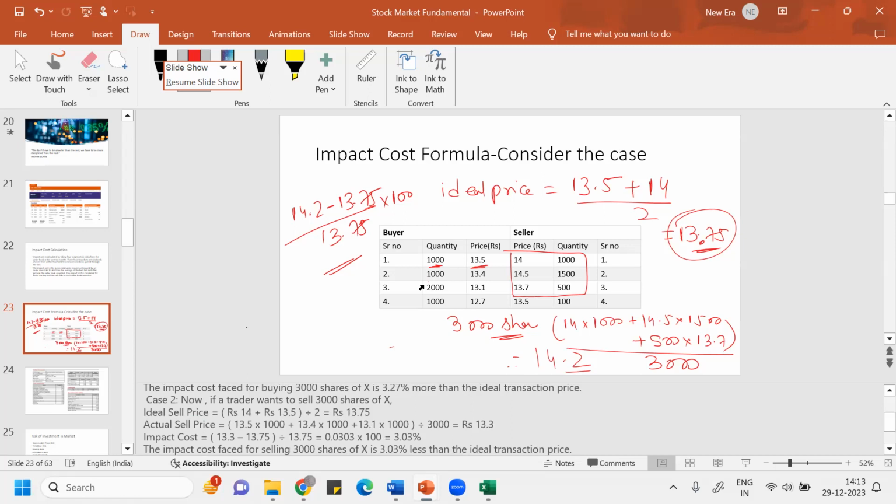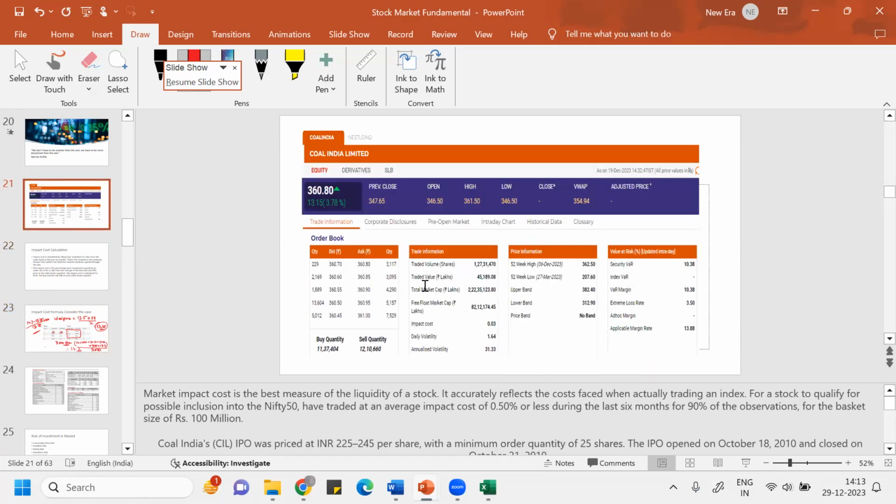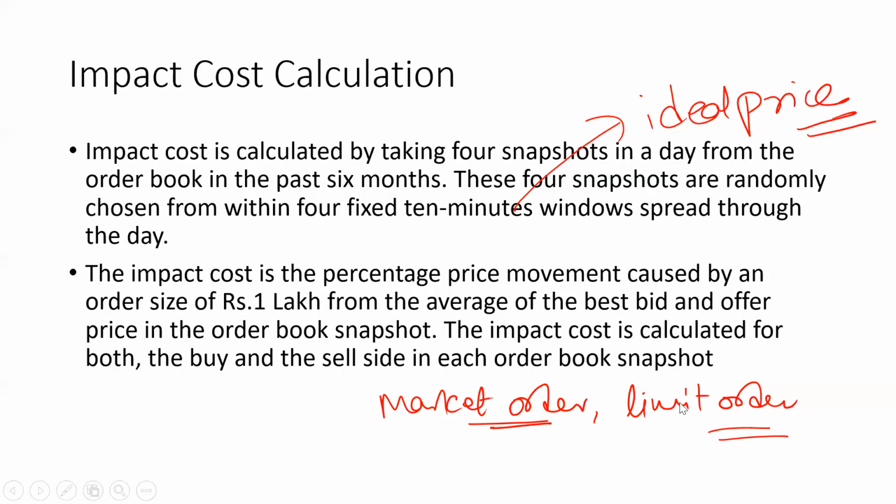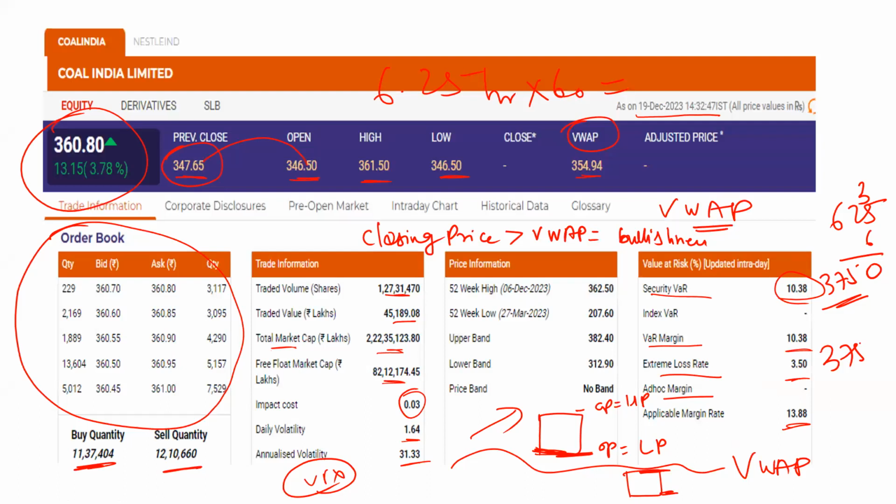In this session, we have discussed the concept of liquidity in the stock. We have discussed parameters like volume weighted average price, and how the order book of the stock works. I'll spend more time discussing VWAP, so you have to give me some more time. Possibly in the next few sessions, I'll come up with a video where I'll show you the calculation of VWAP and all in MS Excel. Here I have shown you the calculation of VWAP, margin and all. I have also discussed the whole mechanism of IPO, how it happens and all. So this much for the current session.